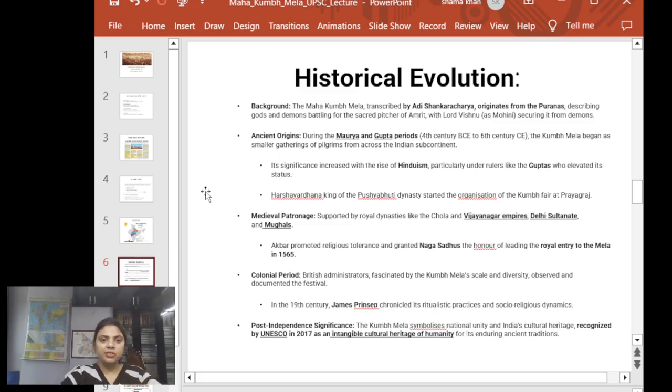So during the British period also, we can see how British administrators patronized or were fascinated by the organization of the Kumbh Mela. And apart from that, in the 19th century we can see it in the writing of James Prinsep also. Whenever I see this name, I recall that the question has been asked in UPSC prelims two to three times with this name. As far as I remember, he was the first person who deciphered the writing of Ashoka.